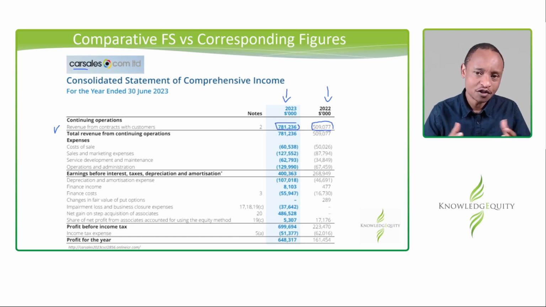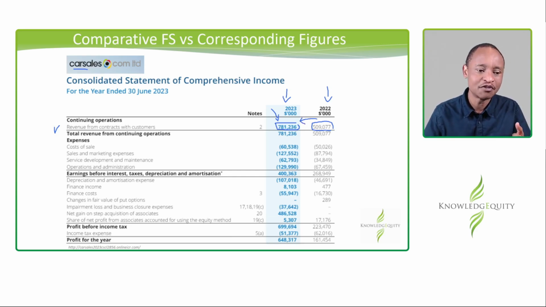Now, this is very useful to, say, a new investor, because if the prior year was not provided and you are only provided with the current year, there is no way of telling whether this company is growing, whether it's declining in revenue, whether it's stagnant, and the like. It is the prior year figures that enable you to analyze them and see whether there is a trend or change. If you are a new investor, you probably will be happy with this company because you can see quite a significant growth there.